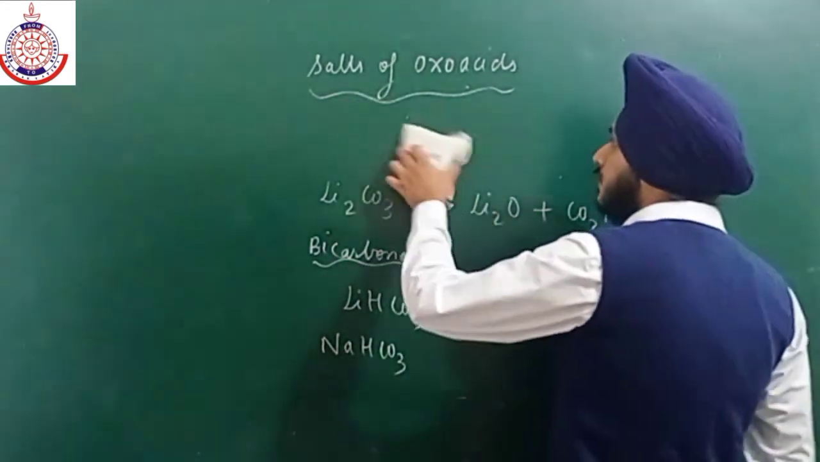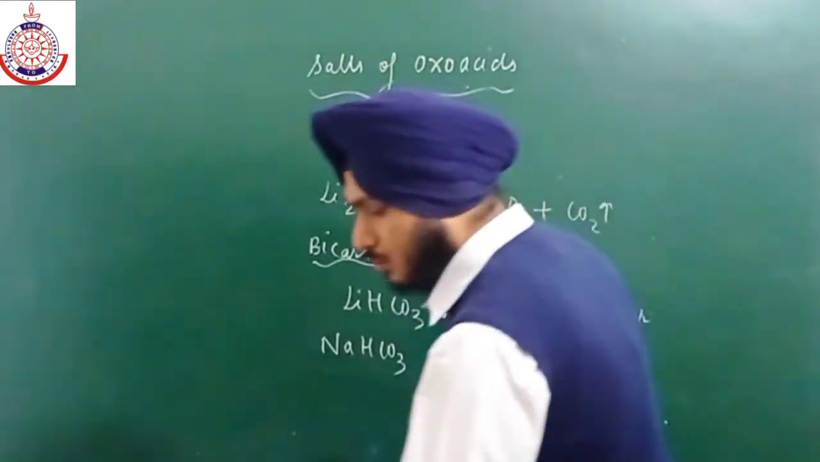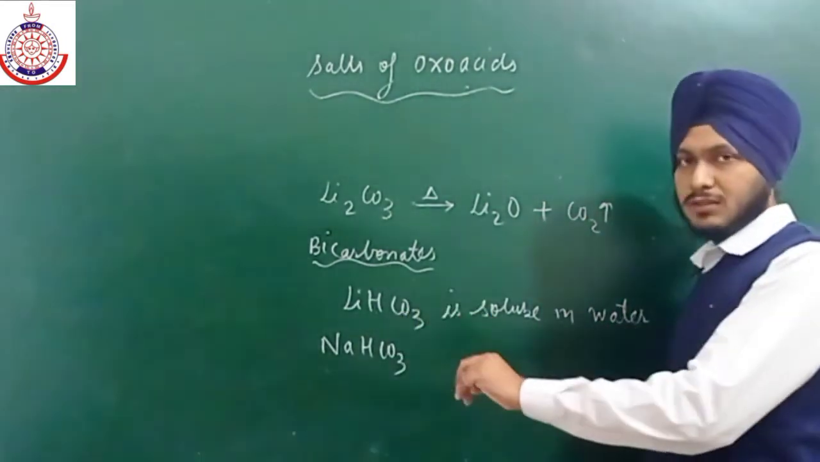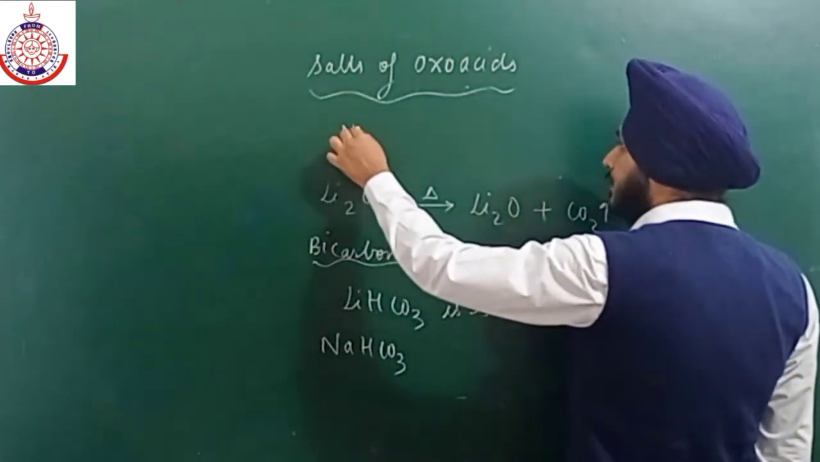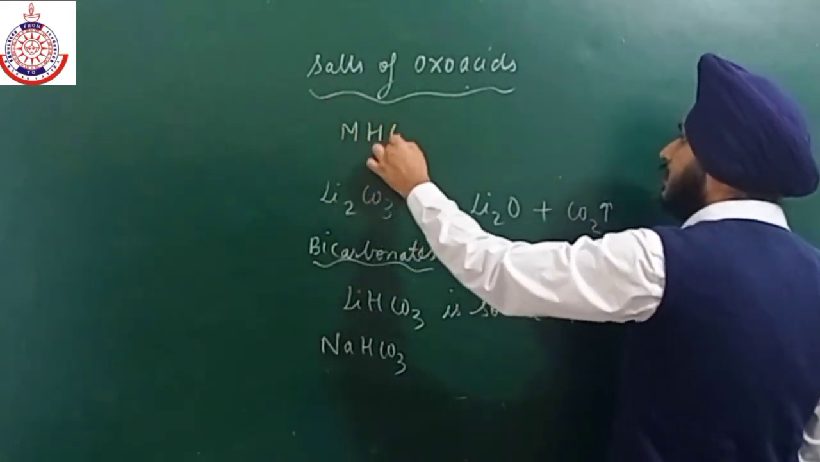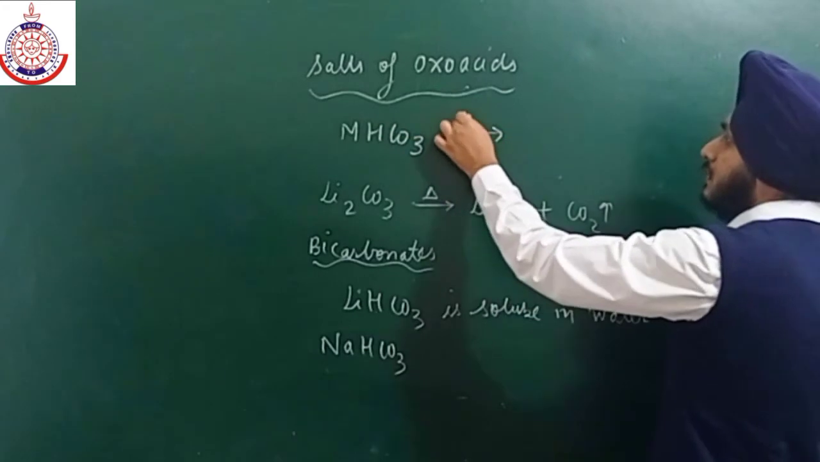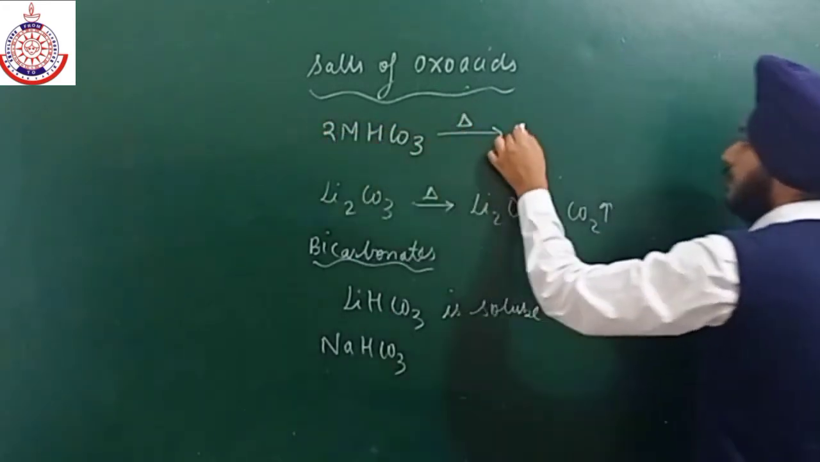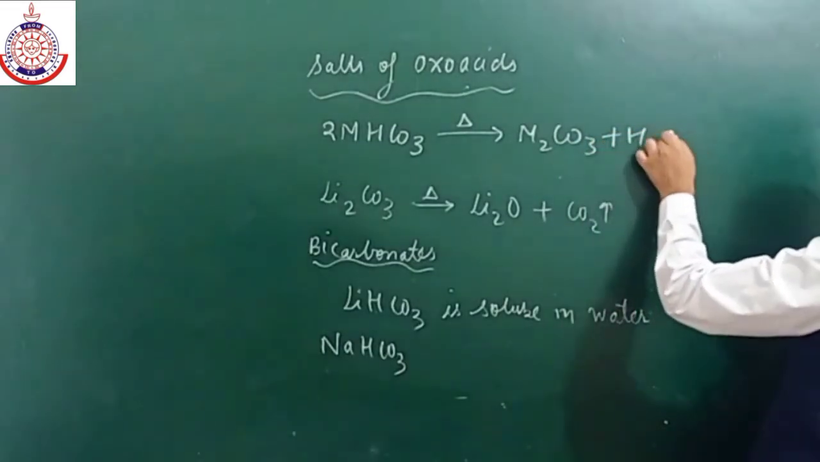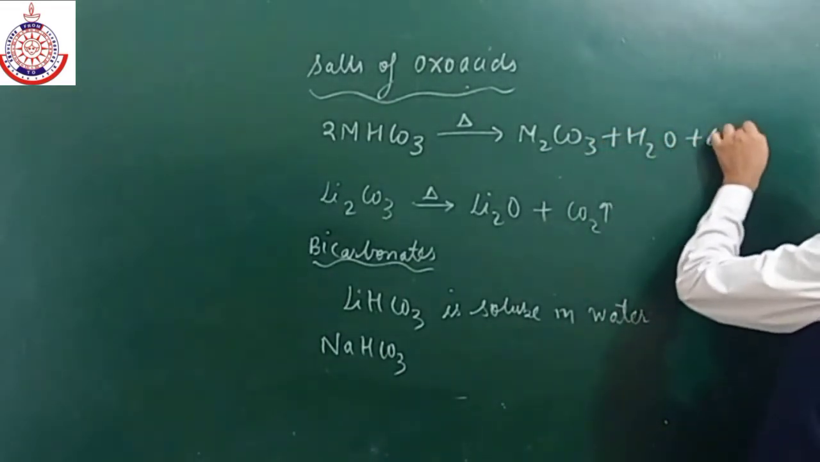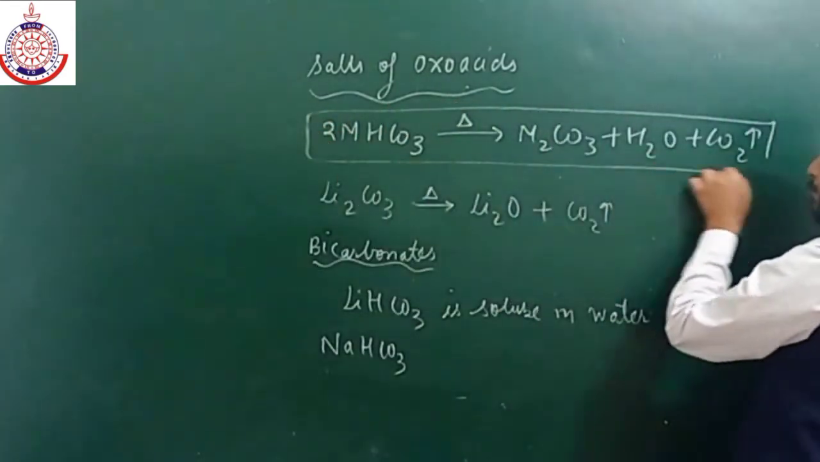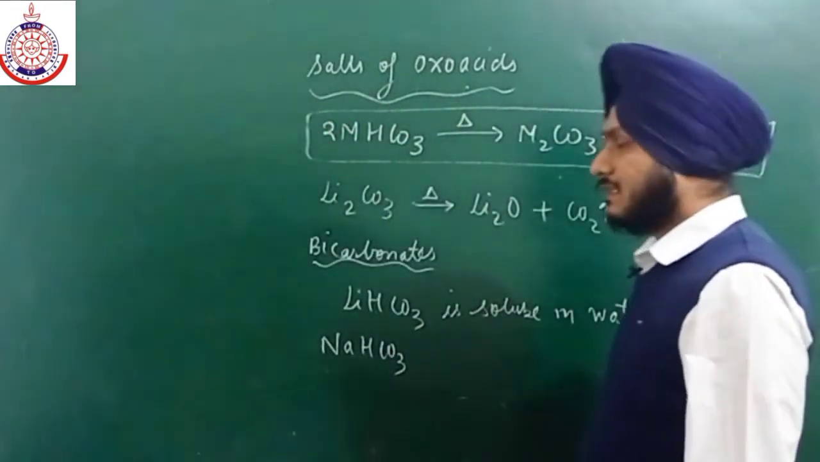Okay, formation of Na2CO3·10H2O, washing soda, from baking soda. So this baking soda, I am taking the general form as MHCO3. This MHCO3 on heating decomposes to M2CO3 plus water plus CO2. Okay, this is the general reaction which all bicarbonates except lithium will give. They all give this reaction.